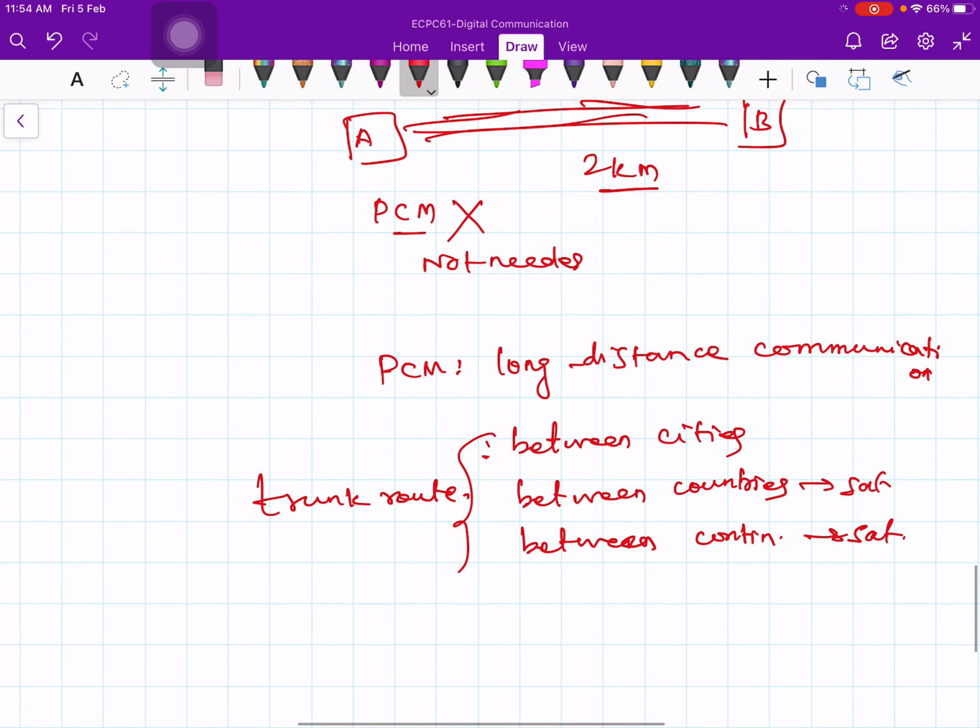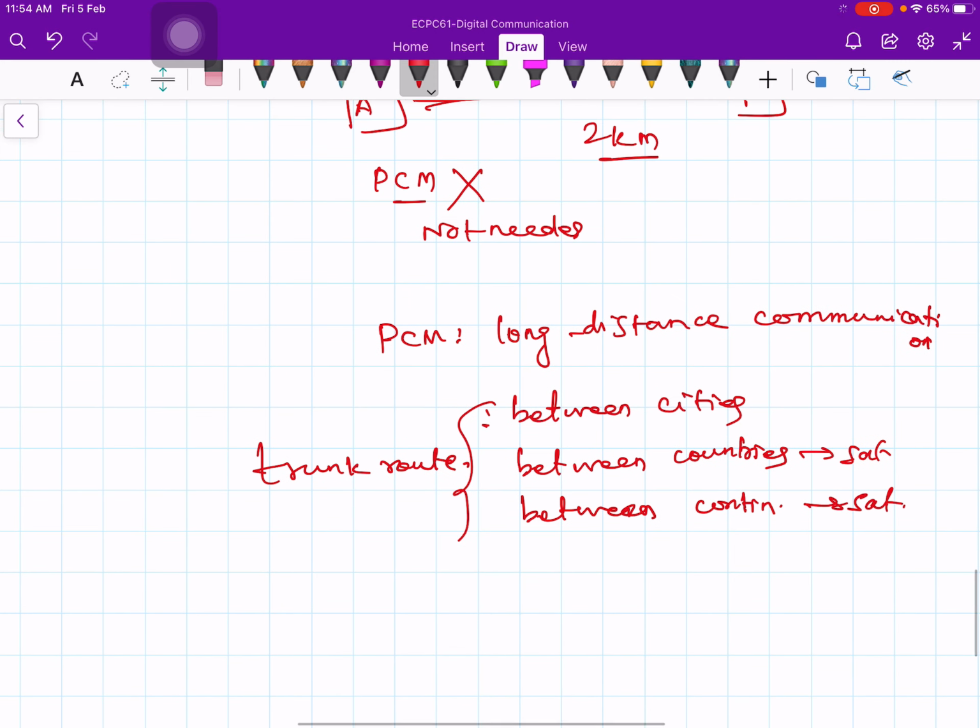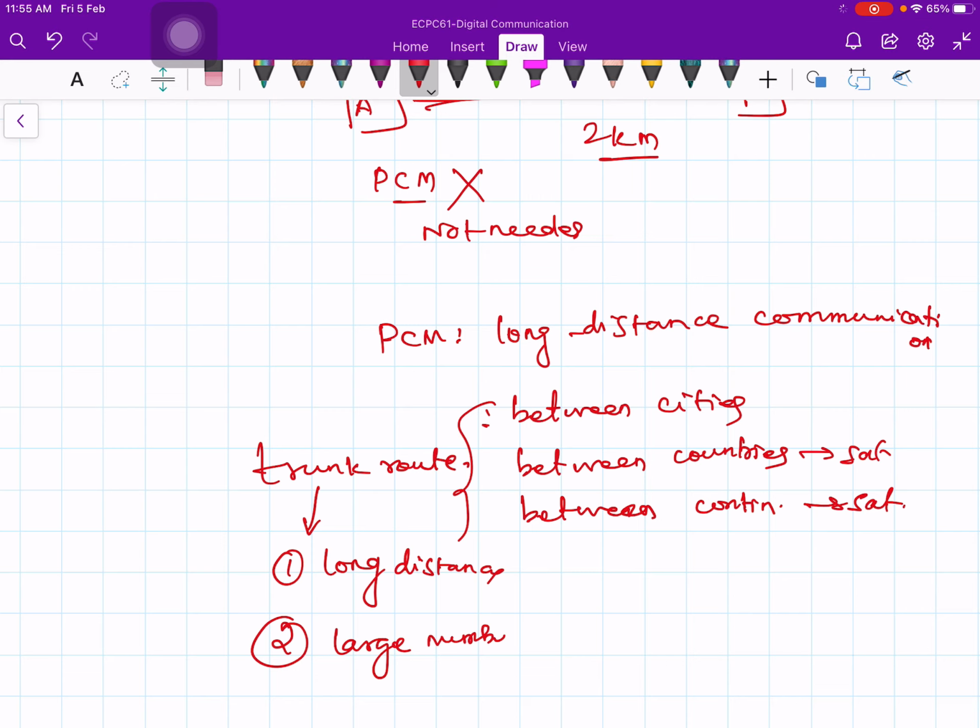A trunk route means we are handling a large number of circuits, and it must be handled with standard equipment. So trunk route means two things. One is long distance, and then also a large number of voice calls or circuits, whatever it is.